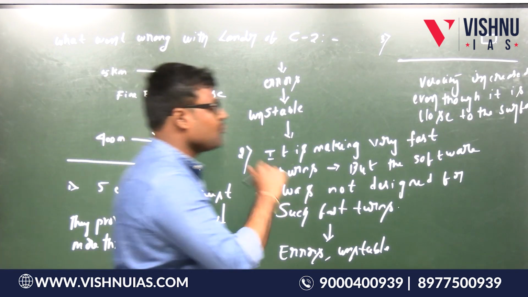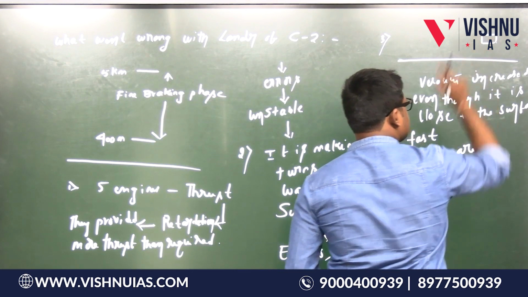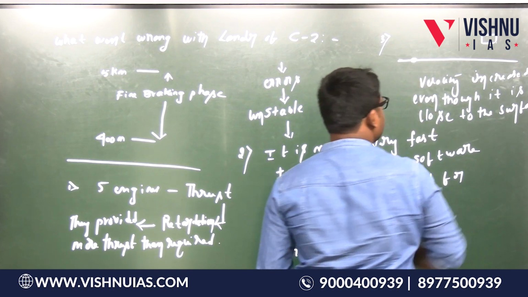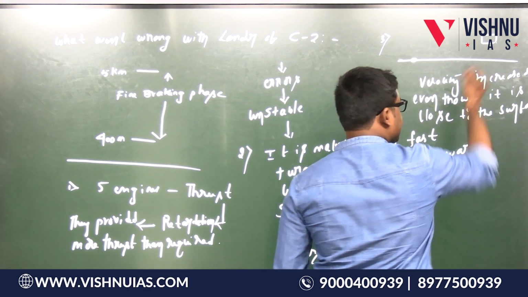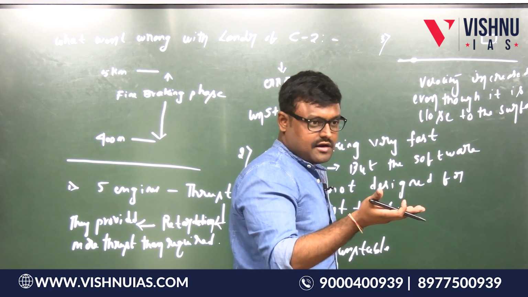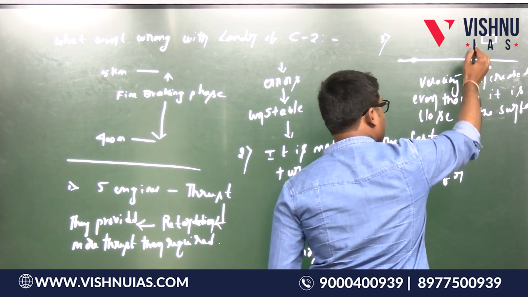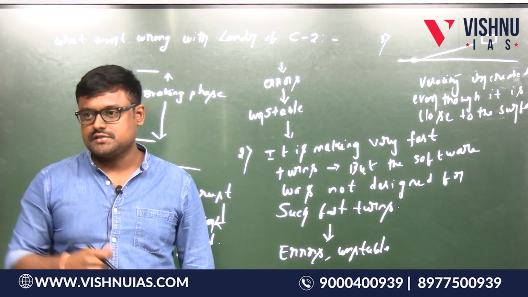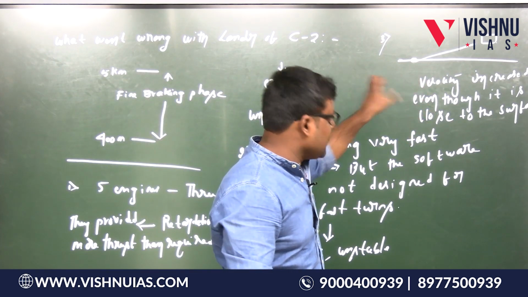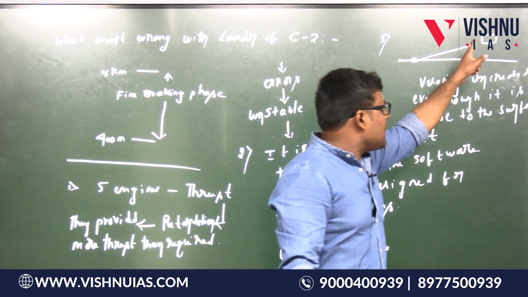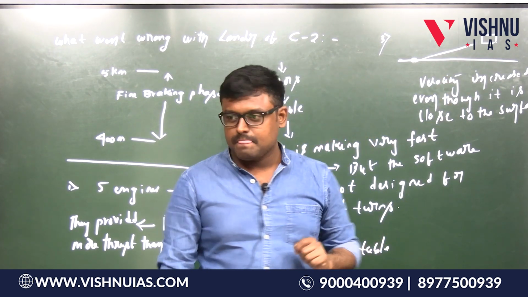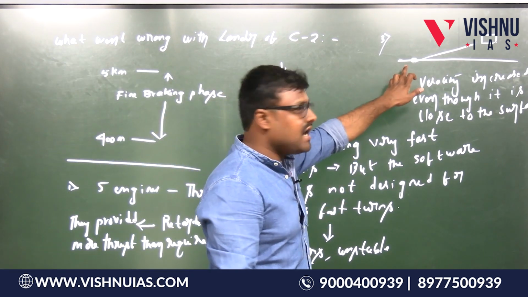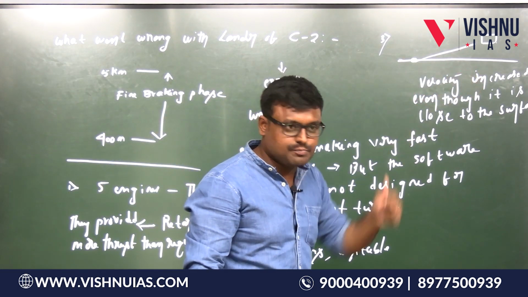See here. Velocity increased even though it is close to the surface, because if this is the position of the lander and this is the surface of the moon, but the landing site was identified here. If the landing site is identified here, the velocity may get reduced, but it needs to travel from here to here, therefore it traveled with more velocity. Its speed increases. Is this point clear? Yes. So in the last phase, even though the lander is very close to the surface, its speed has to be reduced, but its speed increases because the point of landing is far away from the lander. Is this point clear?